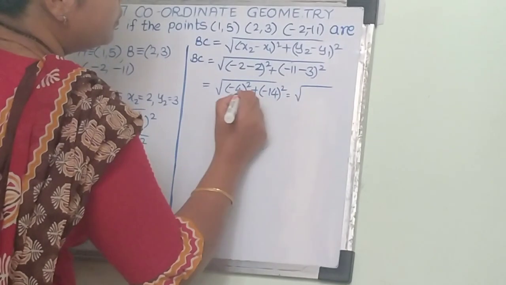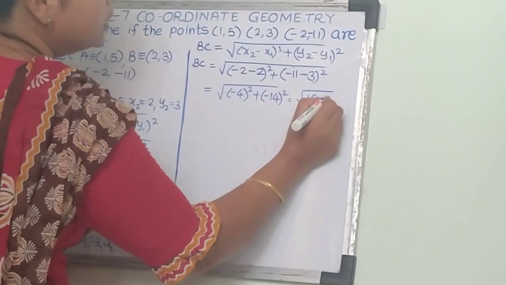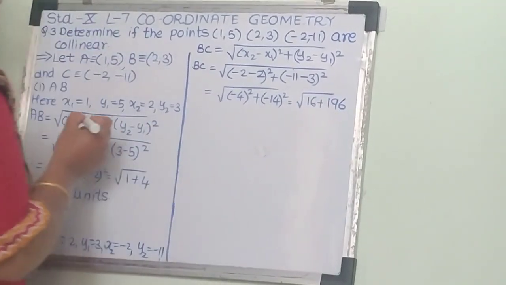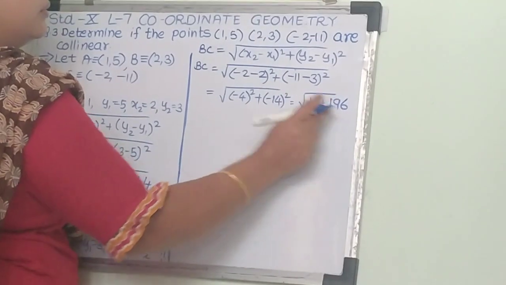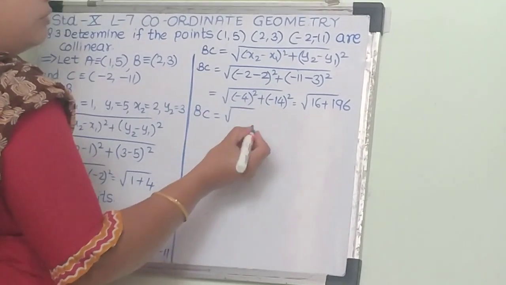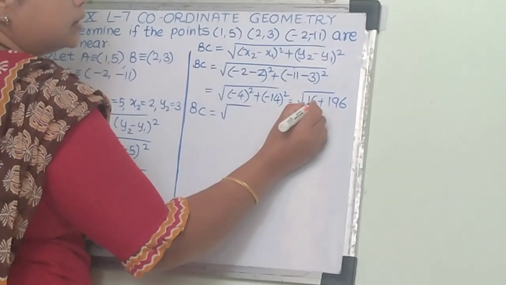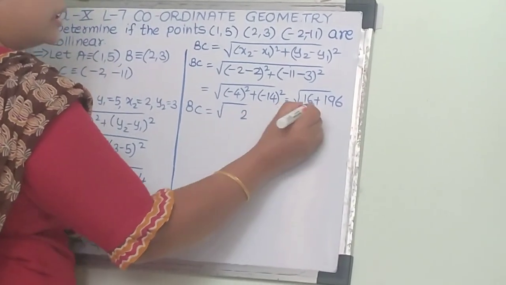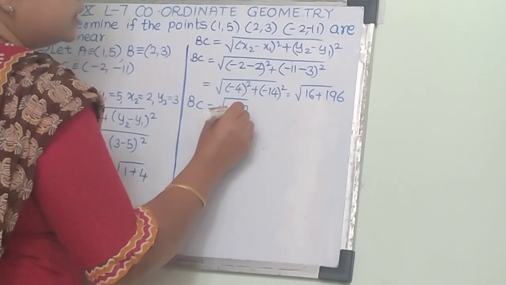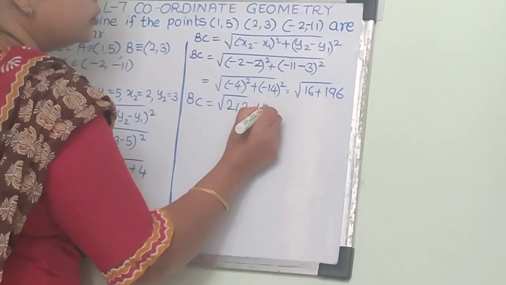Minus 4 square is 16 and 14 square is 196. So BC equals root of 16 plus 196, that is root of 212 units.